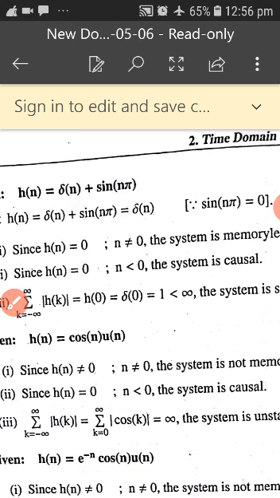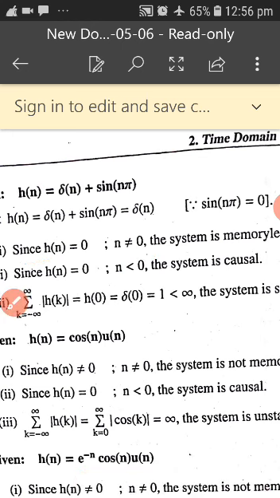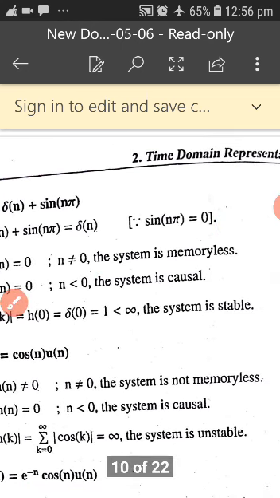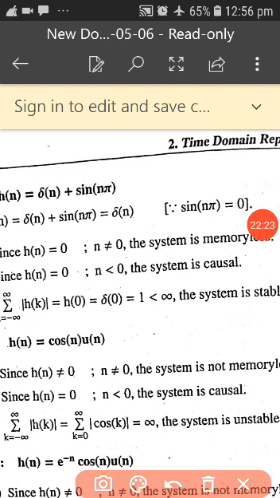Now the given h of n is equal to 0 for n not equal to 0, so the system is memoryless, because you don't require any memory at all. The system is called memoryless because it is only depending upon the present value, that is nothing but del of n. Now you can observe, only present means the system is causal.